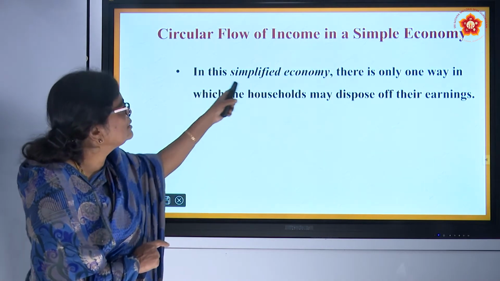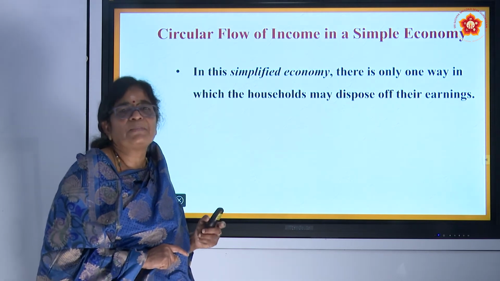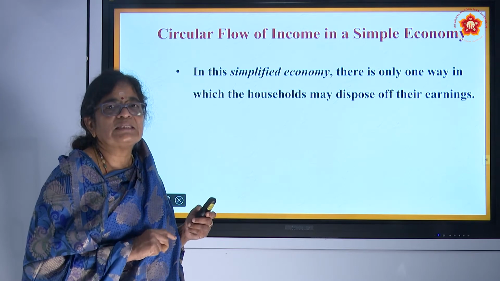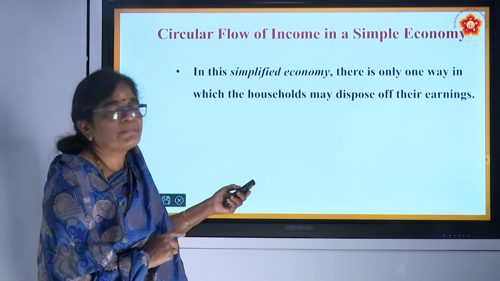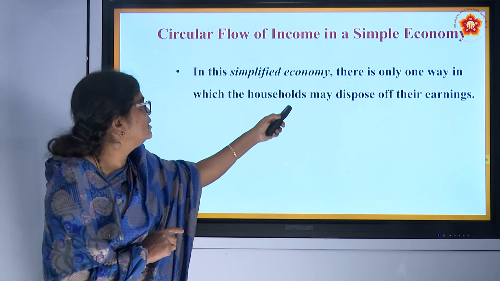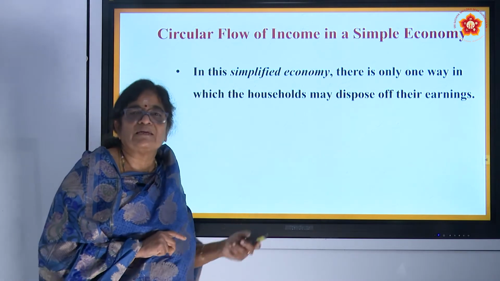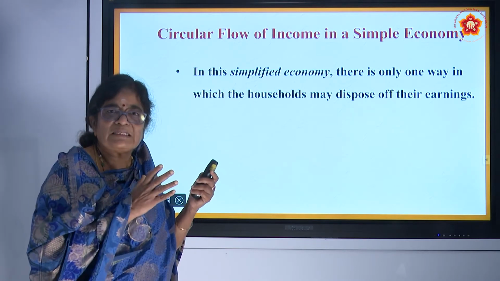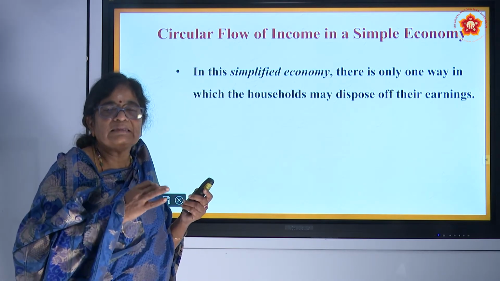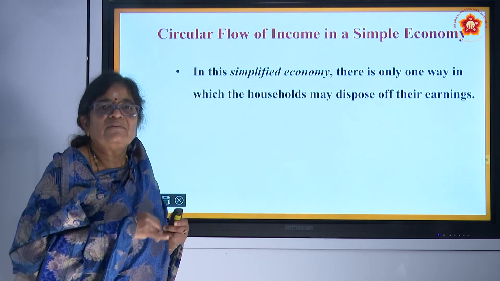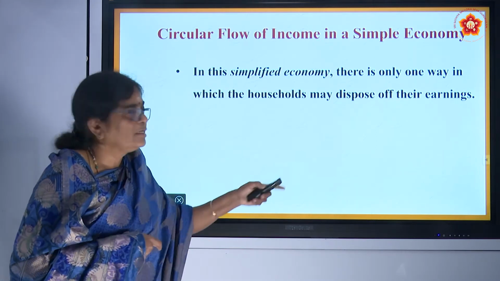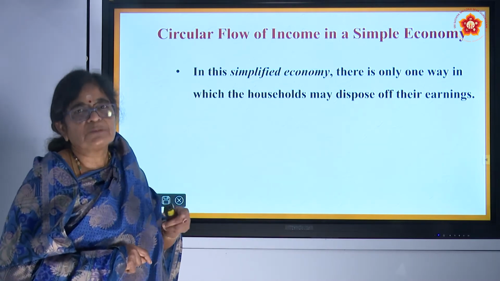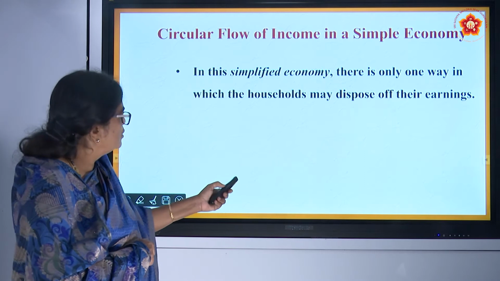And then in this simplified economy, you should always remember, when we say simplified economy, there are two sectors. One is the household sector, the other one is the firm, the private entrepreneurs. And there is only one way in which households may dispose of their income. Whatever they receive from firms as factor payments in the form of wage, rent, interest and profit, they will pay back to the firm as consumption expenditure. You will be clear when we move on.